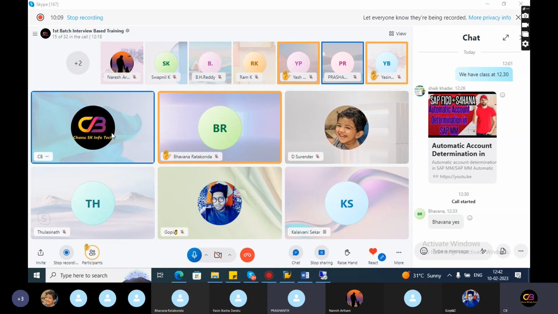I think you told me last time you attended 4 interviews, right? Yeah, three interviews. Out of 3 interviews, how many asked you about this document splitting concept? In Deloitte, they asked about document splitting. Deloitte, definitely they will ask.